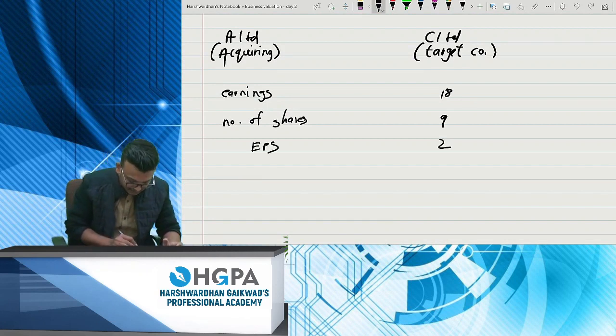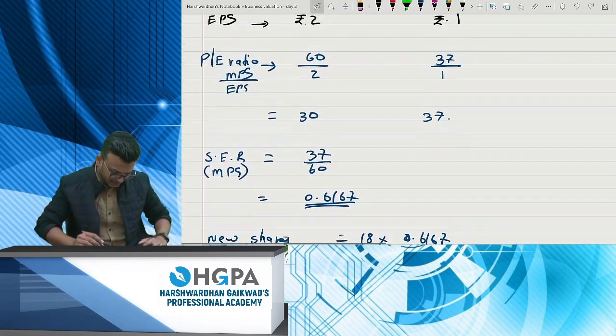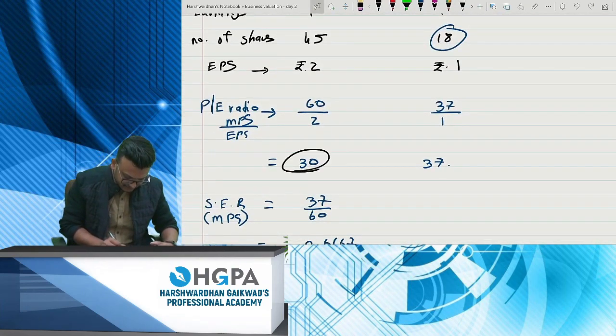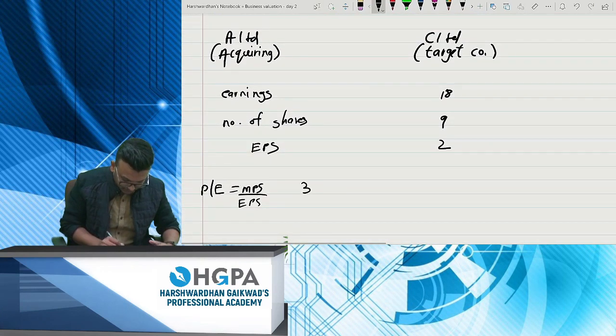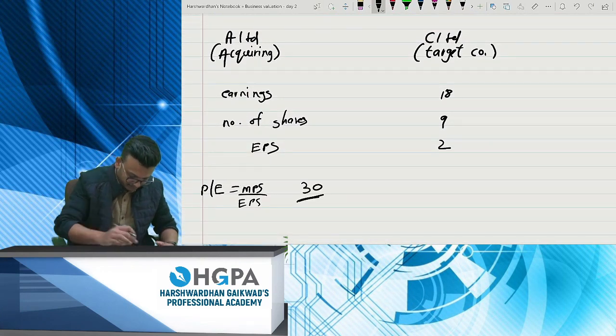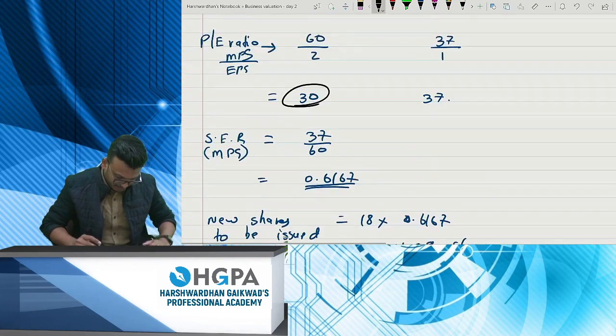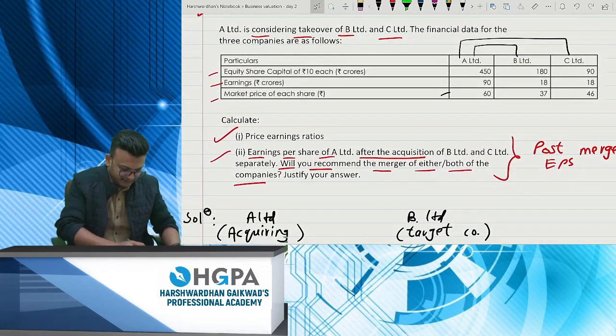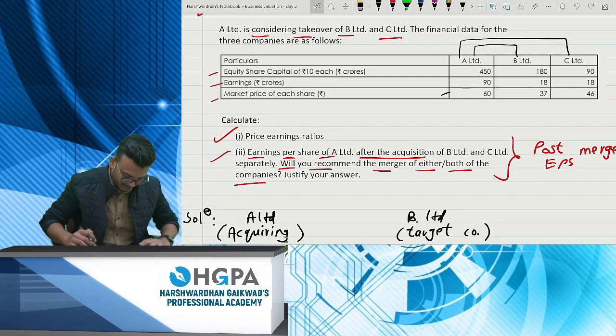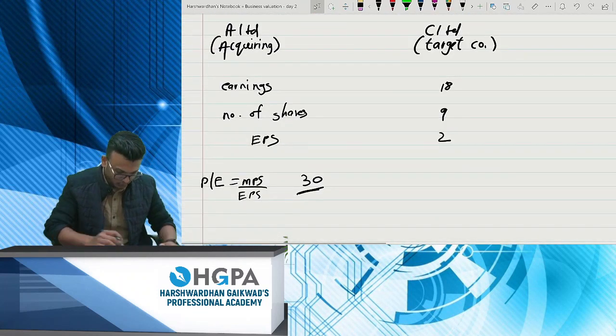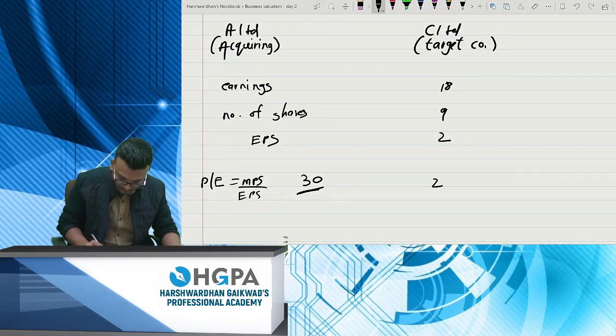Now the PE ratio will be MPS upon EPS. We already computed for A Limited, and that is 30. For C Limited, MPS is 46 divided by your EPS of 2, so this will become 23.